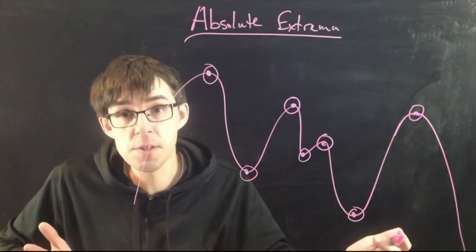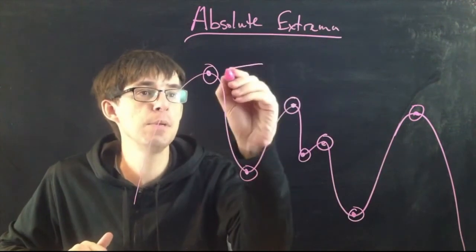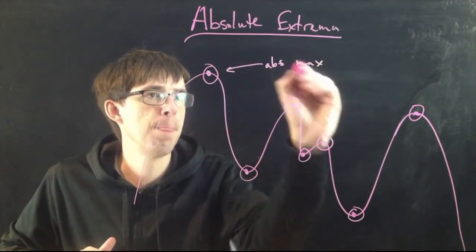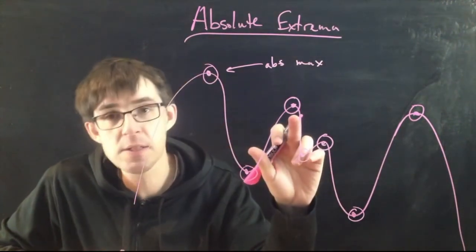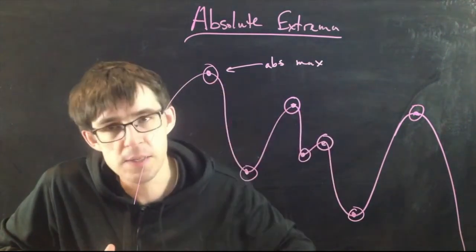And typically there's only one of those. Like in this picture here, the absolute maximum is right here. This is the absolute maximum. It's just the y value which is bigger than everything. This one is a relative maximum. It's bigger than the nearby ones, but it's not overall the biggest. This one is the biggest.